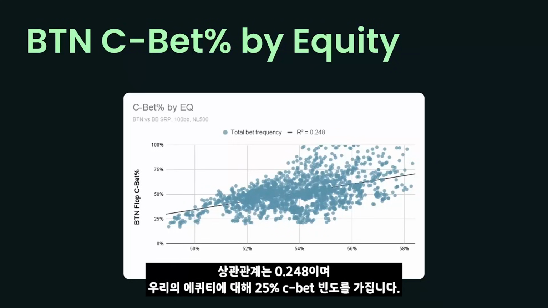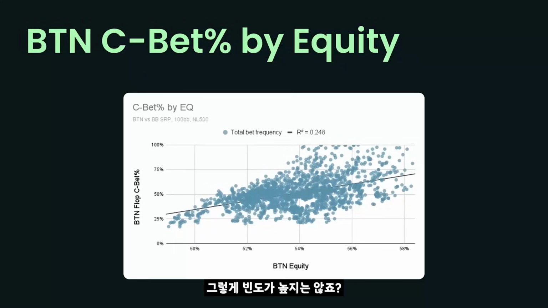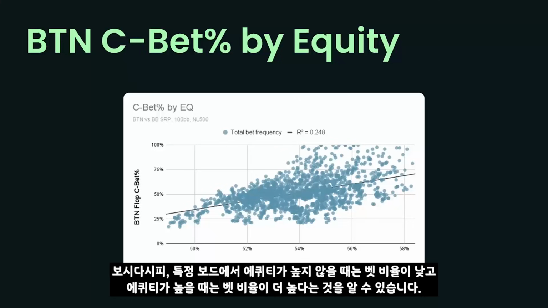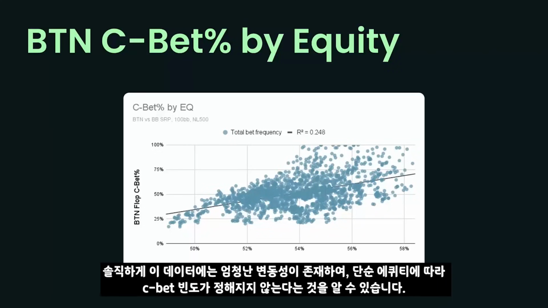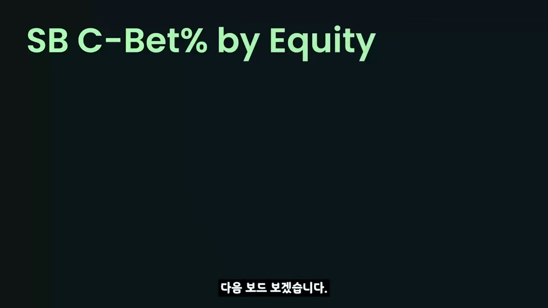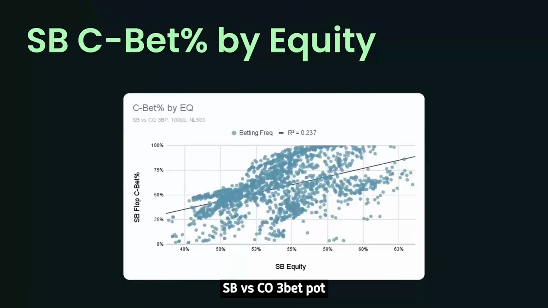Okay, so the correlation is 0.248. So about 25% of our c-betting frequency can be explained by our equity. But it's not that strong, right? We can see that, sure, on boards where we don't have a lot of equity, we don't do a lot of betting. And on boards where we have a lot of equity, we do more betting. But there's a ton of variation in this data. And frankly, equity is just not a very strong explainer of c-betting frequencies.